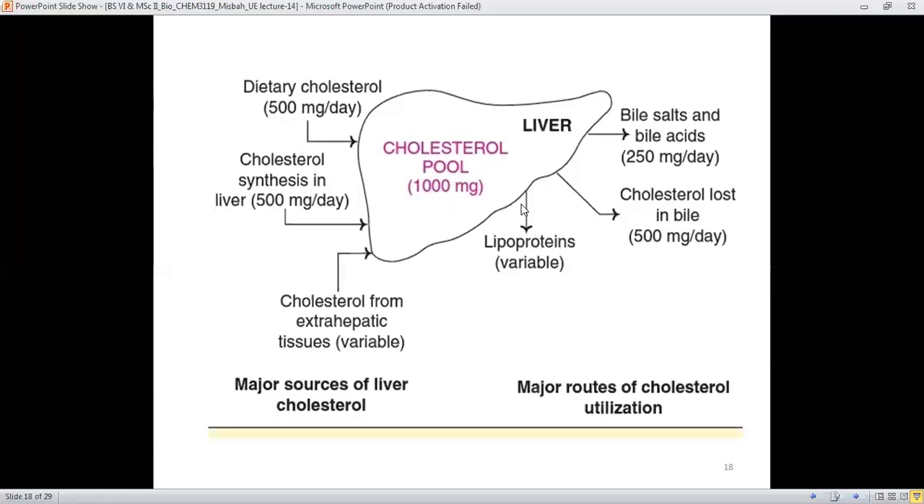And here are the major routes which are responsible for cholesterol utilization. For example, for the lipoproteins, cholesterol which is lost in the bile, and the formation of bile acids and bile salts, which is about 250 milligram per day. Cholesterol is changed into the bile acids.